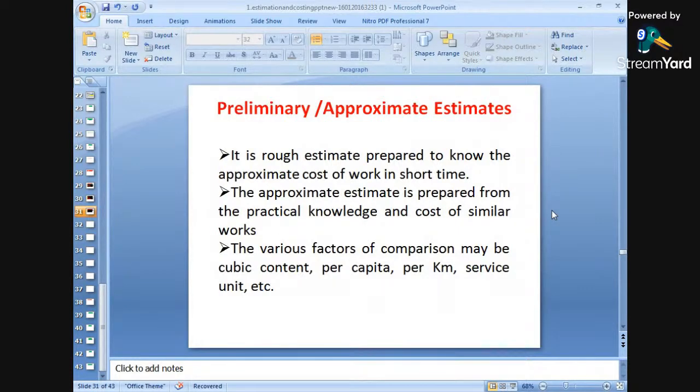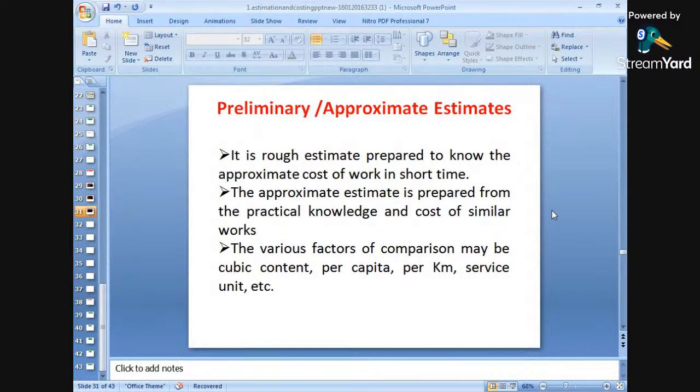Next important is, what is a preliminary or approximate estimate? This word was repeated every time. Preliminary estimate is to be prepared for the administrative approval. So what is actually a preliminary estimate, or what is an approximate estimate? The words are same. ठीक है ना? Preliminary or approximate estimate, one and the same. What does this word stand for? ठीक है? So it is a rough estimate prepared to know the approximate cost of work in short time.